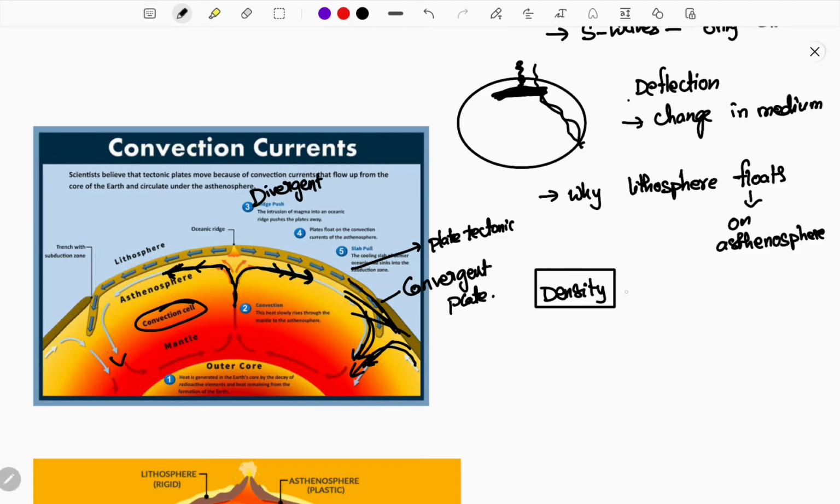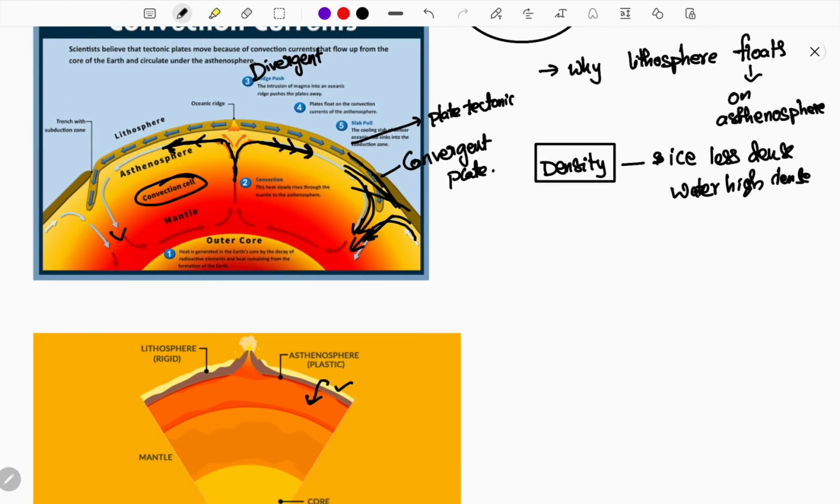Here it is the difference of density. See here, solid state, ice. Ice is less dense than water. Water is highly dense compared to ice. So this is why it floats. A similar concept we need to apply here. The asthenosphere is liquid, and the lithosphere is less dense, while the asthenosphere is highly dense. So the asthenosphere has high density.